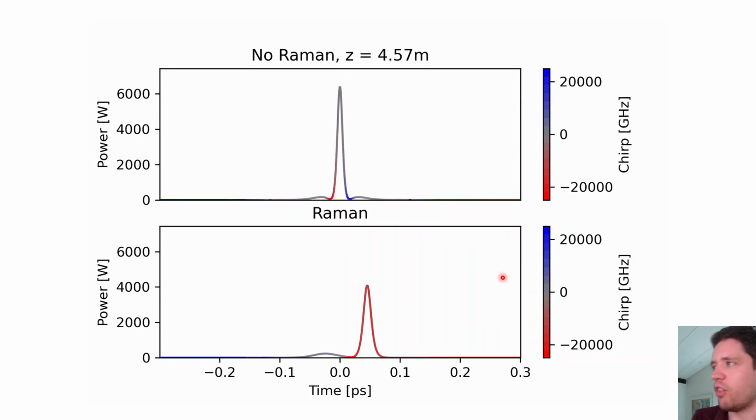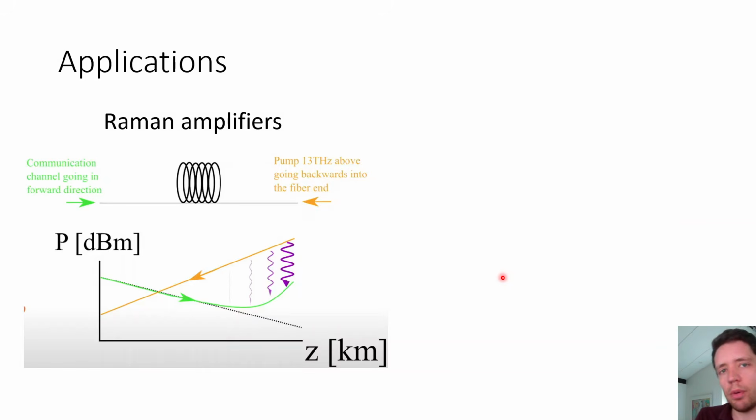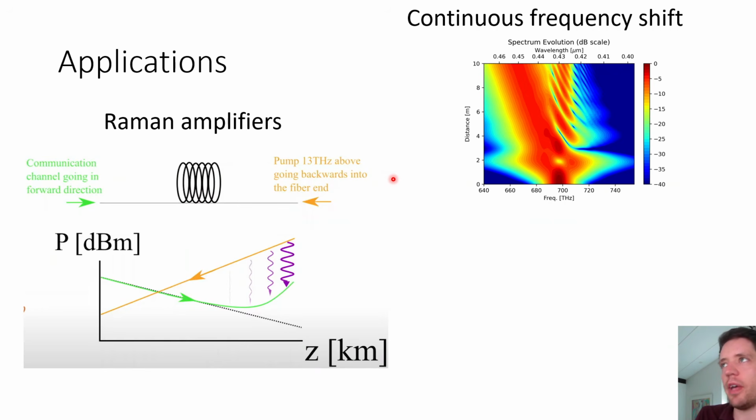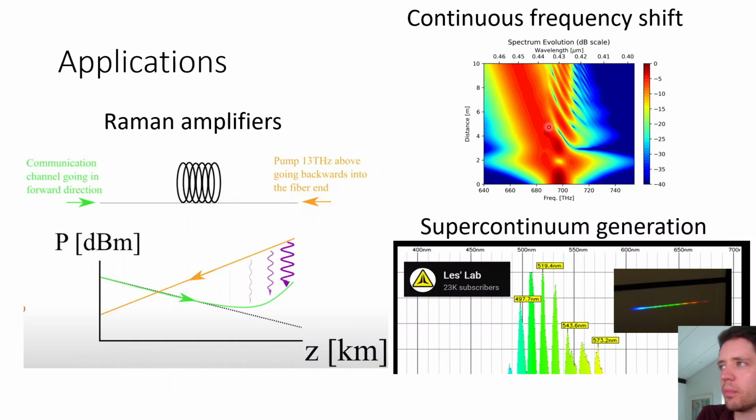Now, I'm going to finish off with a few applications of the Raman effect. I mentioned earlier that it can be used for telecom amplification. That's quite a common technique. And we also saw that we can use it for continuously shifting the central frequency of a pulse that we're launching into a medium, which can be quite convenient for, let's say, tuning the behavior.